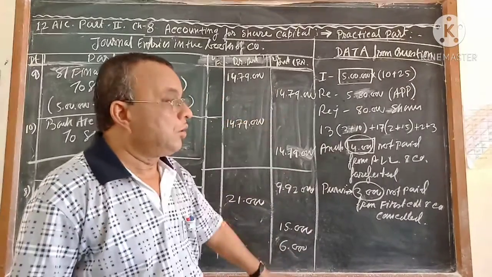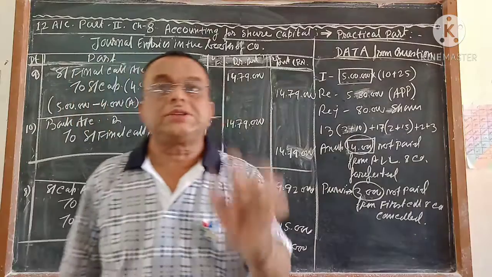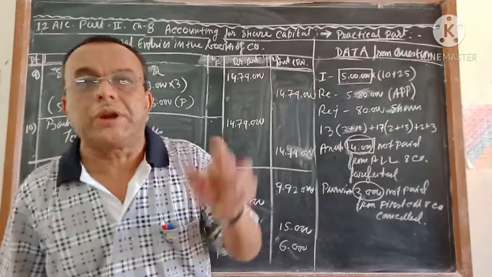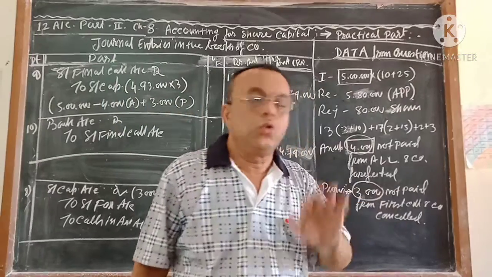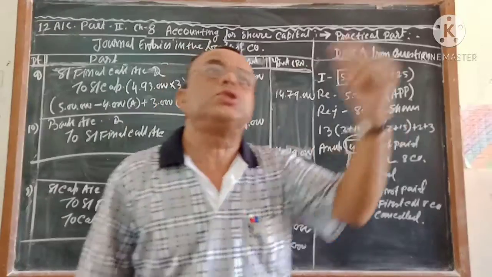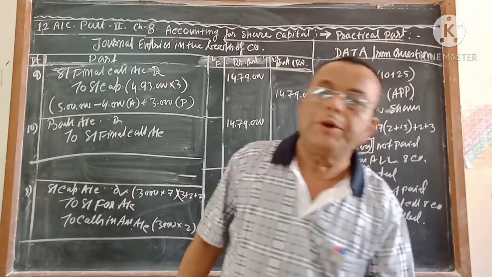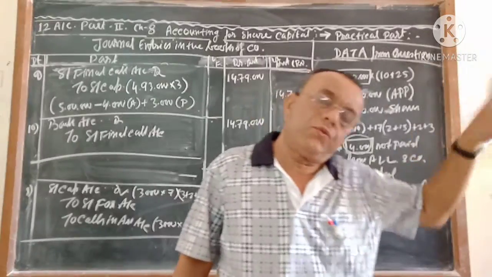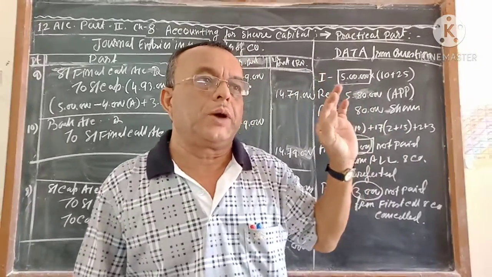Once again I want to tell you, while you are going to cancel, the number of shares you are going to cancel, multiplied by face value, whether full face value will come or not come, that depends on when company is going to cancel the share. If company is going to cancel the share at last, after calling the final call, then the full value of the face value will come.